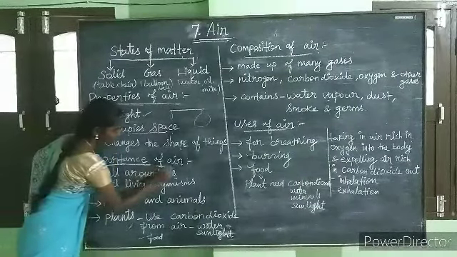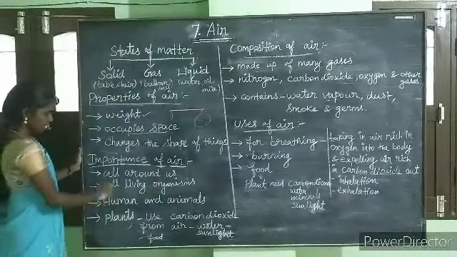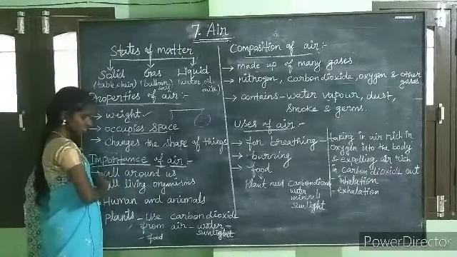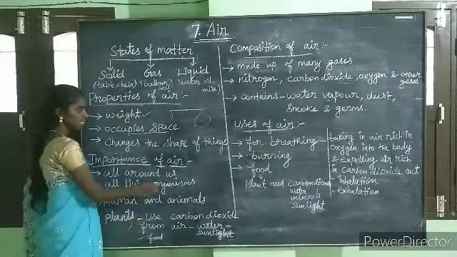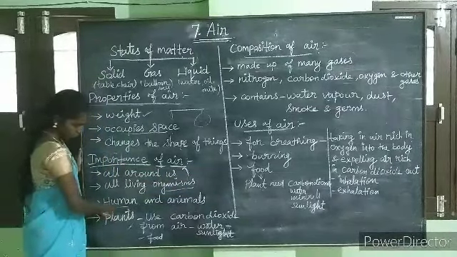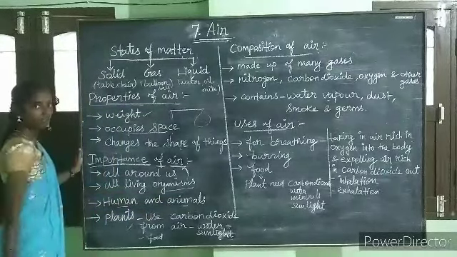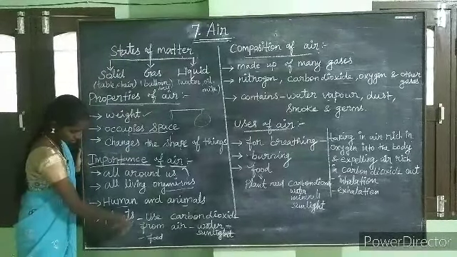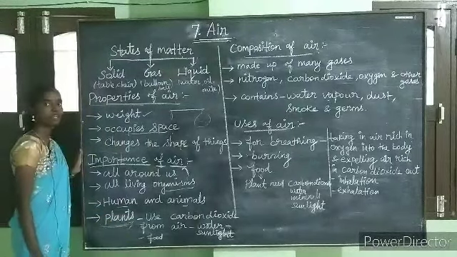Then importance of air. So what is the need for air? All around us, what? Air. So air is all around us. All living organisms need air. Human beings and animals, we all need air to breathe. And the main thing, plants. We saw in the 6th lesson about plants, how they make food from air.